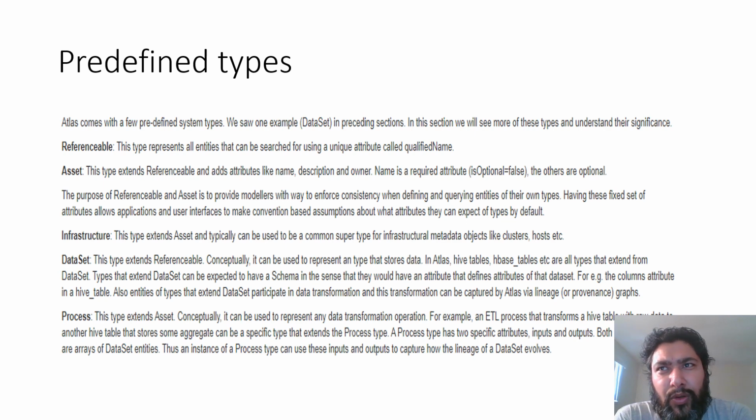And dataset, because we know that any database table or any data that we store will have a certain schema associated with it. So all the basic things that are needed for defining a schema are already there in the dataset. All these things are pre-provided in Atlas, and we can build on top of that.